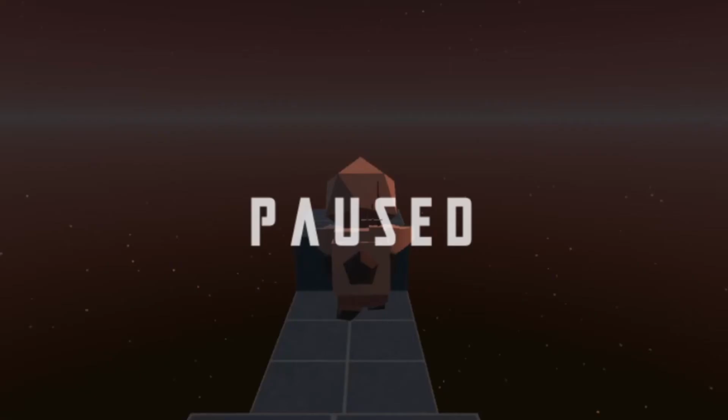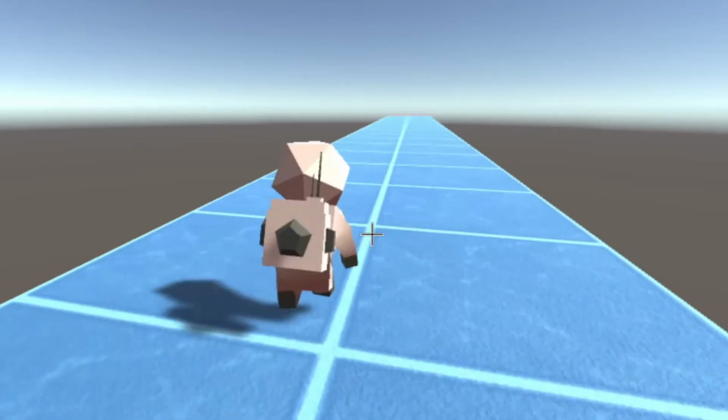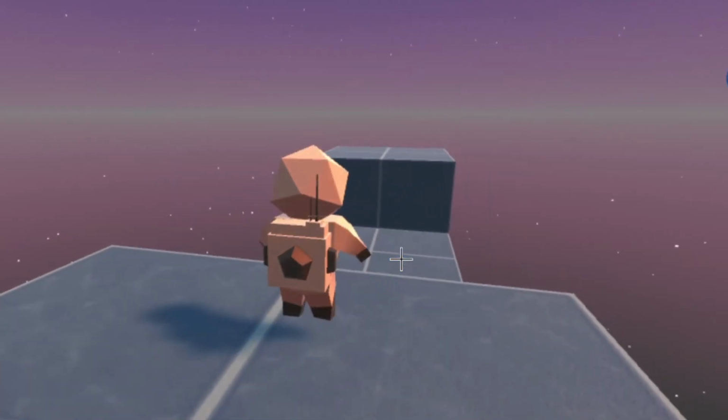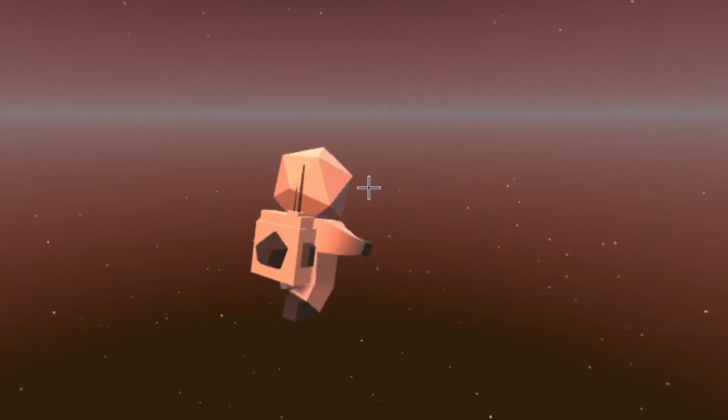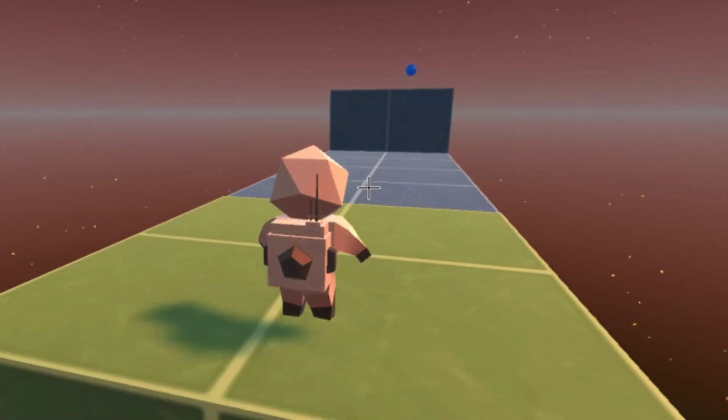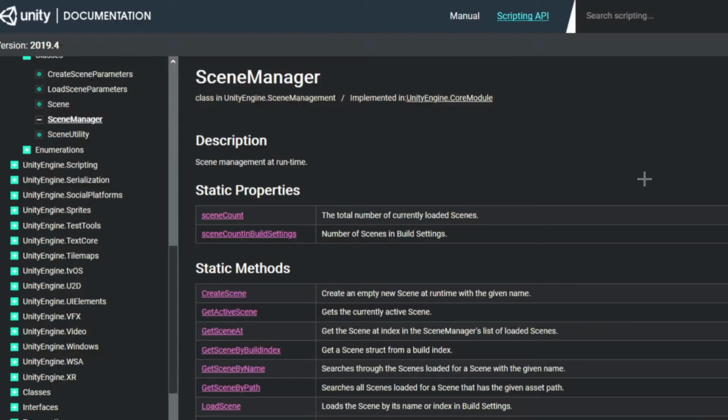The game was finally starting to come together, but it was still missing some core mechanics like death and a main menu. For death and respawning, it was pretty straightforward to have the scene reload when the player falls by using Unity's built-in scene management functions.